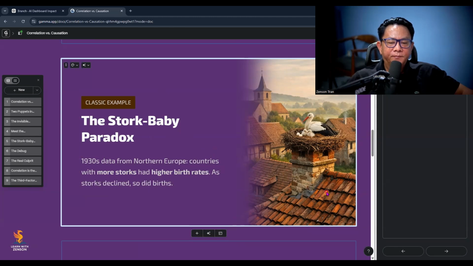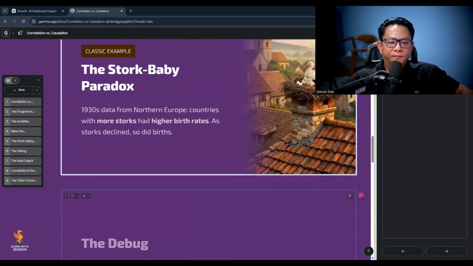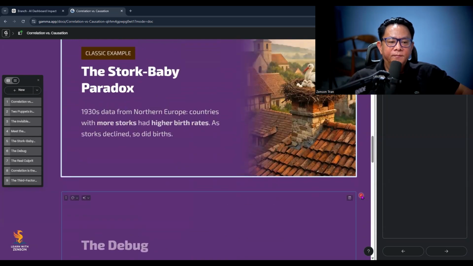Ah, the stork and baby paradox. It's often said that storks and birth rates both rise together. But do storks deliver babies? Not quite. There's a hidden factor. Rural areas have more storks, and also larger families. So we laugh and remind ourselves correlation does not mean causation.